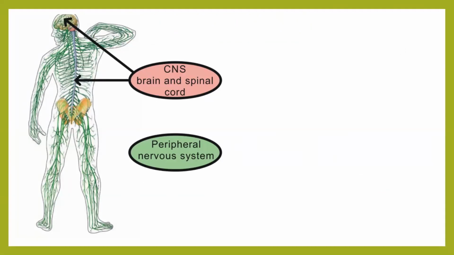Okay. So the backbone, which we call vertebrae, or we also refer to it as the vertebral column, is bony in nature. And inside this vertebral column is our spinal cord. So our spinal cord is protected by this vertebral column. And the brain is protected by a bone which we call the cranium, or we also refer to it as the skull.